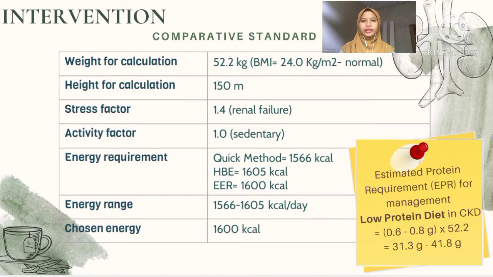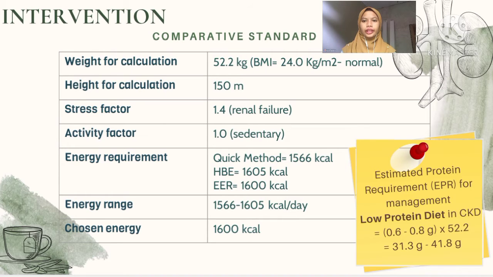After the nutritional diagnosis has been identified, we move to intervene in her nutritional problem. To find out Puan AL's energy requirement, we use the Quick method and HBE. Energy from the Quick method was multiplied with stress factor 1.4 because she had renal failure, and activity factor 1.0 sedentary. So, the energy range will be 1146.2 to 1600 kilocalorie per day,